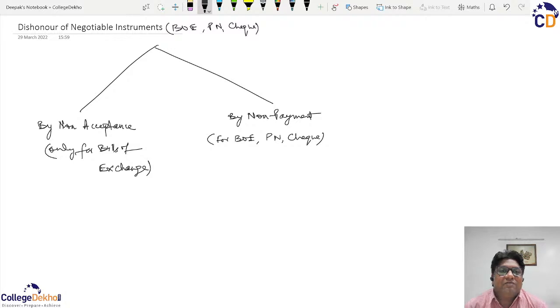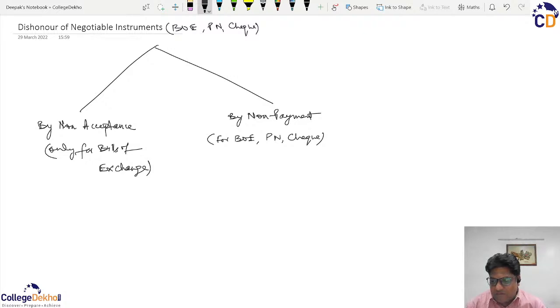Therefore, check is a kind of special bill of exchange which does not require any acceptance. So whenever the check is being given, the person who is liable to pay, that is the drawer, has already directed the bank to pay the amount to the holder. So in case of check, the bank will pay. In case of promissory note, the maker will pay. In case of bill of exchange, the drawee, who has become the acceptor, will pay.